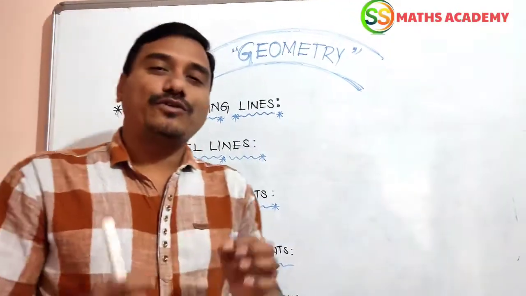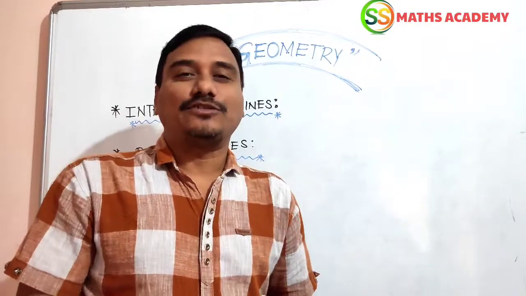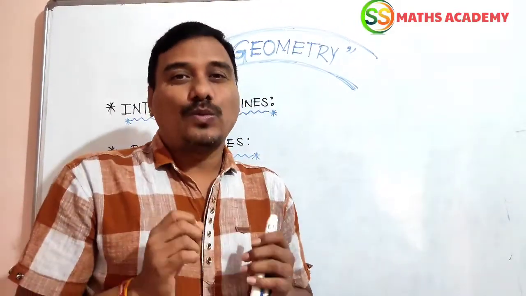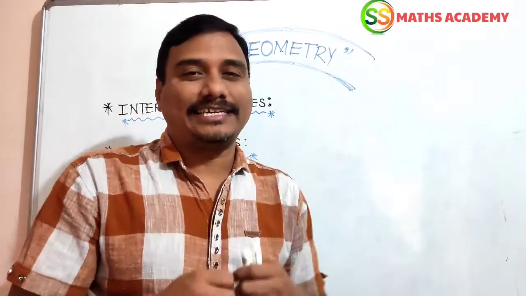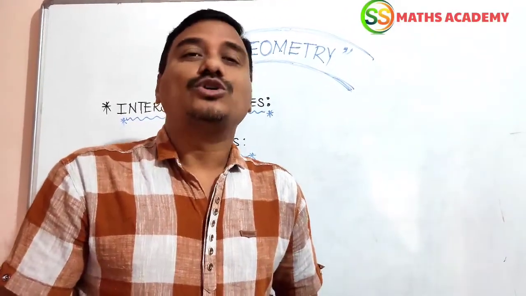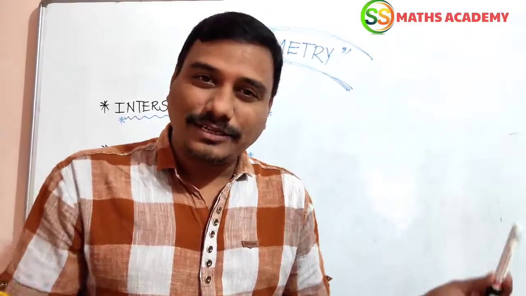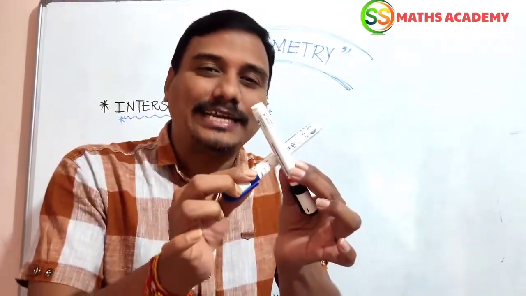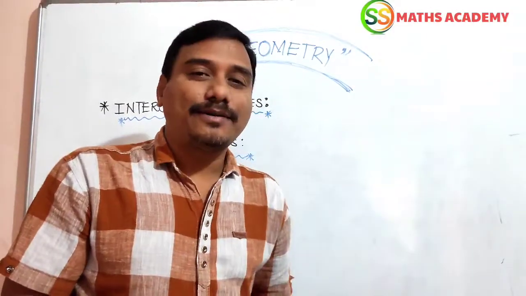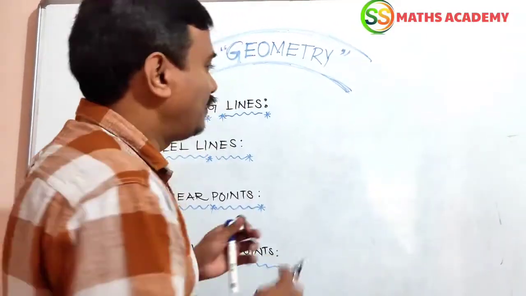First of all, before explaining intersecting lines, what is meant by intersect? Simply, we can say that intersect means to meet, to meet at a point. So here you see one example. I am drawing on the board.